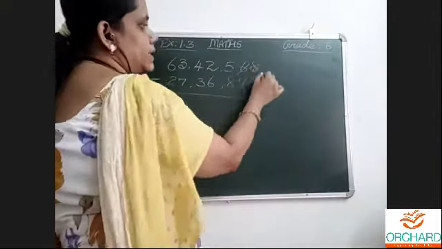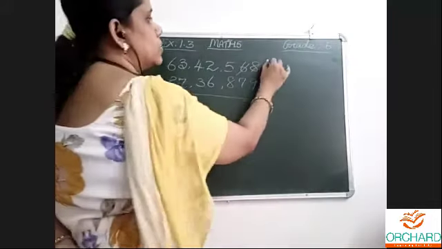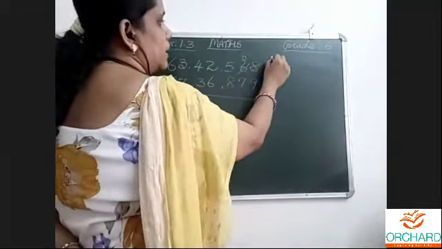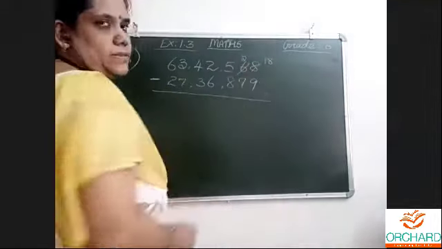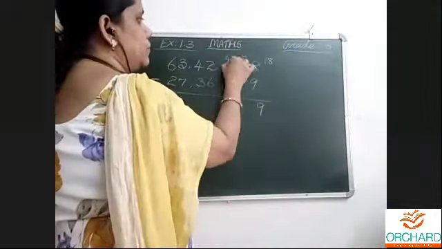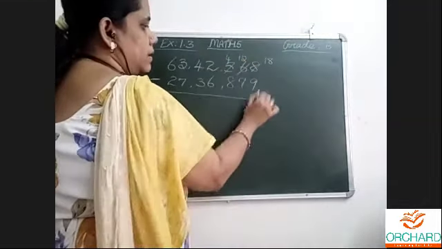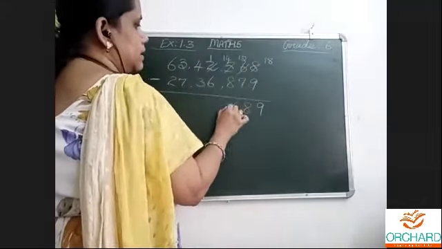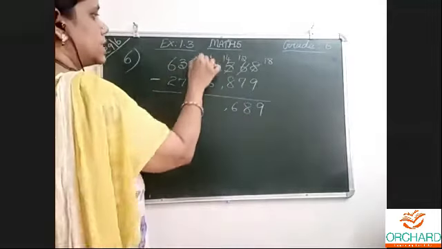When we take, 8 will not go in 9. So here 1 we are borrowing, 5. Here 1 and this 18. 5 minus 7 not possible. 4. Here 1 gone, 15. 8. Here 4. 1. 14. 6. 1 will not go in this. 3.